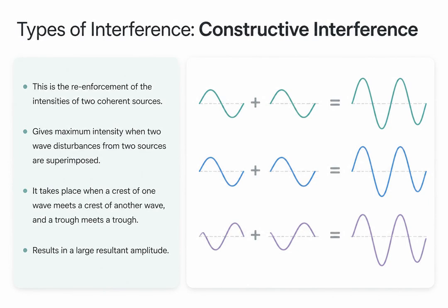There are two main types of interference. The first is constructive interference. This occurs when the intensities of two coherent sources reinforce each other, resulting in a maximum intensity at the point of superposition. Visually, you can think of this taking place when the crest of one wave perfectly aligns with the crest of another, and similarly, their troughs align. Because the displacements are in the same direction, they add together, resulting in a much larger resultant amplitude.